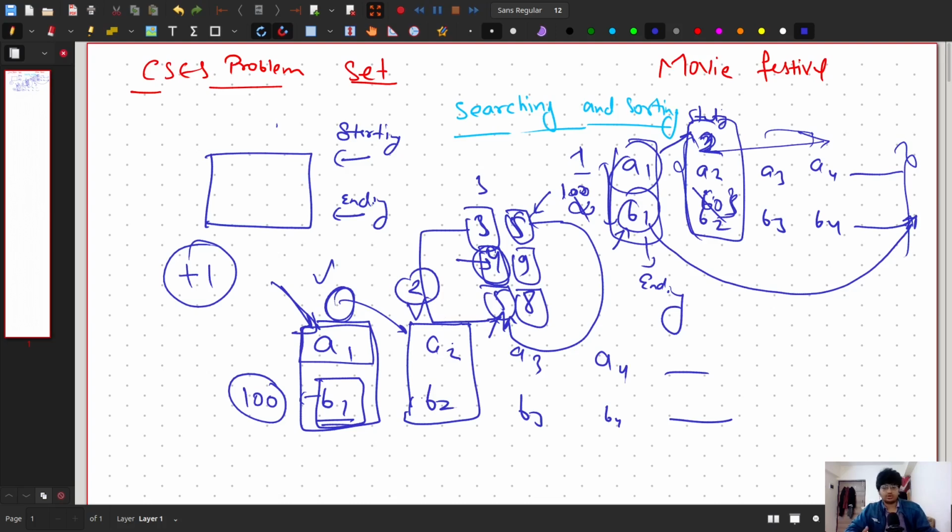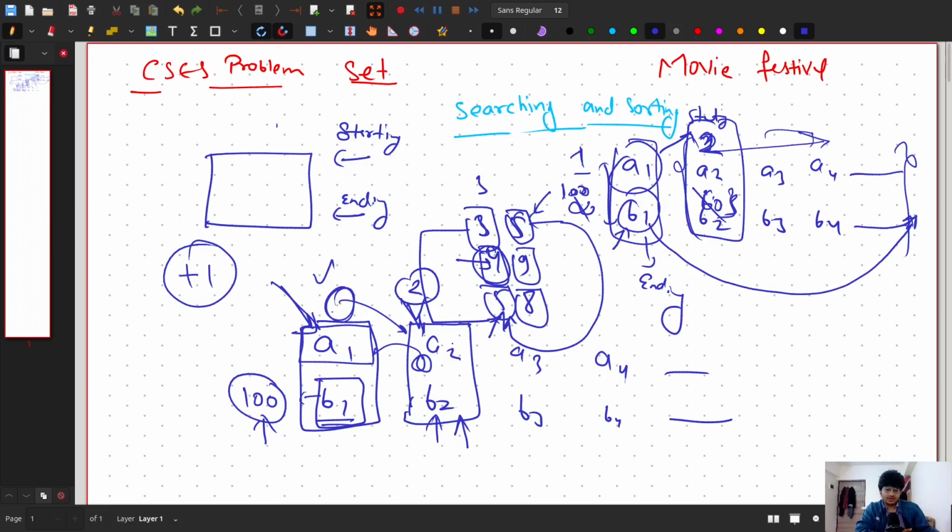So you are saying, okay, this movie is also watchable. What if this movie was not watchable, right? So if this movie was not watchable, you are going to check whether this very movie is more optimal than my previous movie. So how to check whether this movie is more optimal than the previous movie or not? Okay, so you are going to see, like, this B1 is ending at the 100. What if this B2 is ending before 100, right? If it is ending before 100, then this is our better answer.